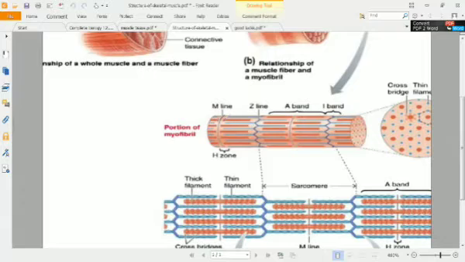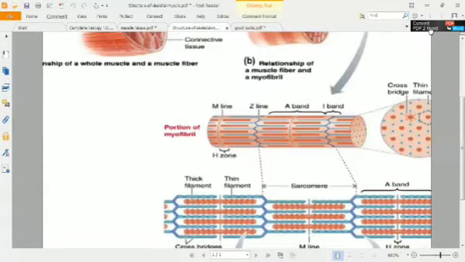This is actually in the center of two myosin filaments, and it is called myomesin because it is made from myomesin protein.